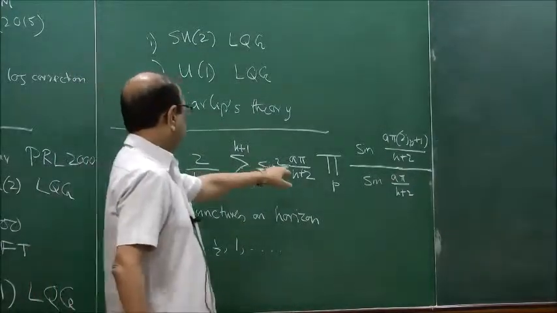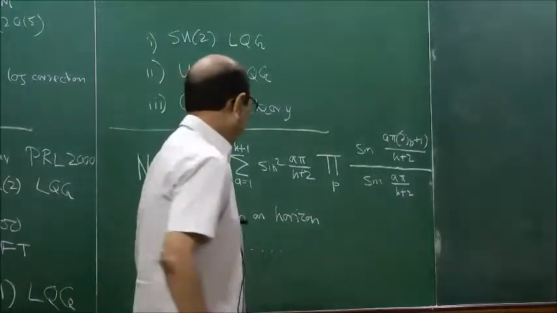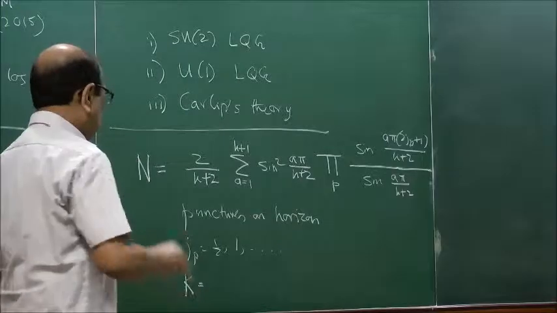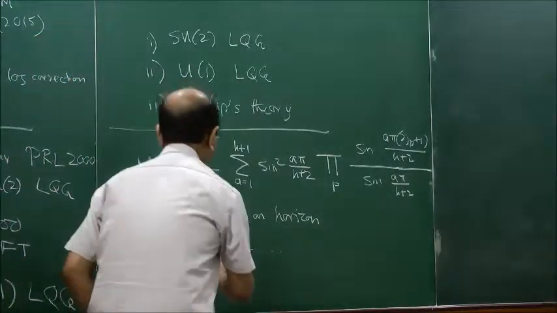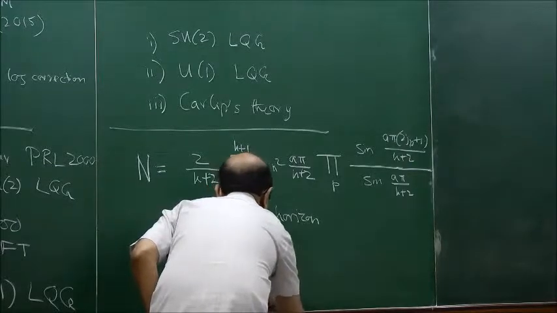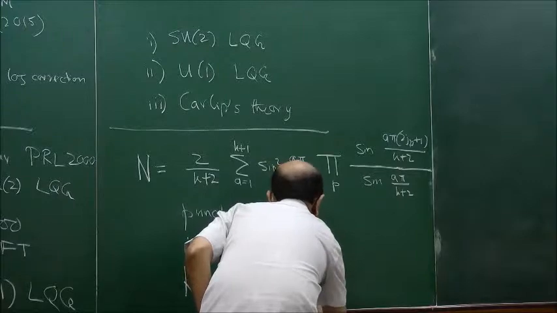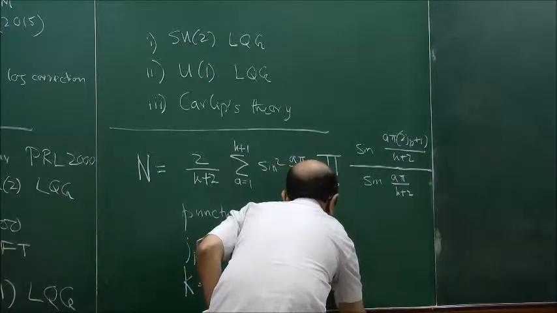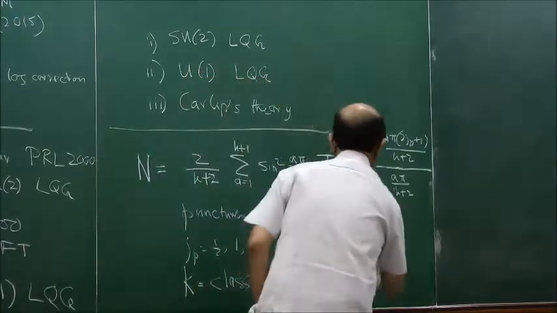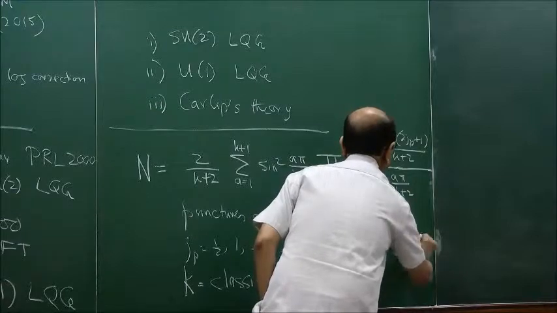And A is a variable which goes from 1 to K plus 1. So K is another number. What is K? K is the level of the Chern-Simons theory which is involved, but K is also the classical area of the horizon in special units. The units which are used here are such that 4 pi gamma LP square equal to 1.